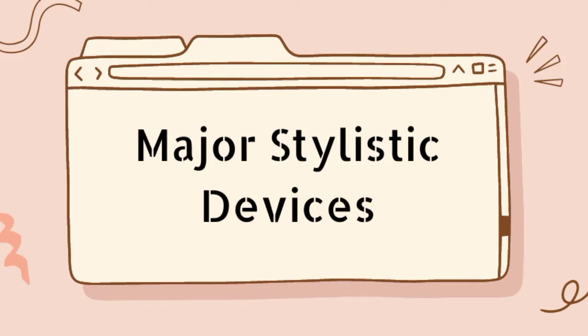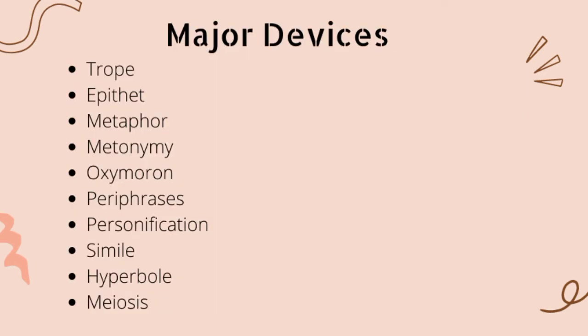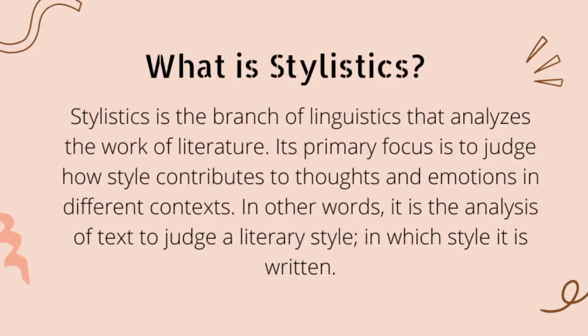So today in this video we are going to talk about the major stylistic devices that have a very important role in the linguistics subject. So let's start this video and see how it goes. The major stylistic devices that I am going to talk about are trope, epithet, metaphor, metonymy, oxymoron, periphrasis, personification, simile, hyperbole, and meiosis.